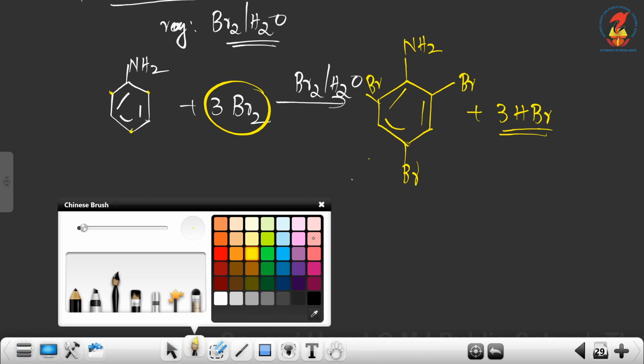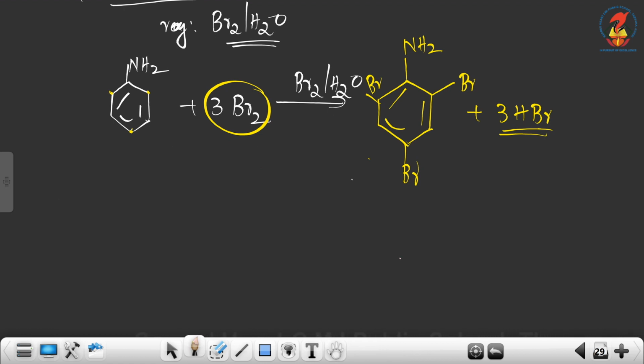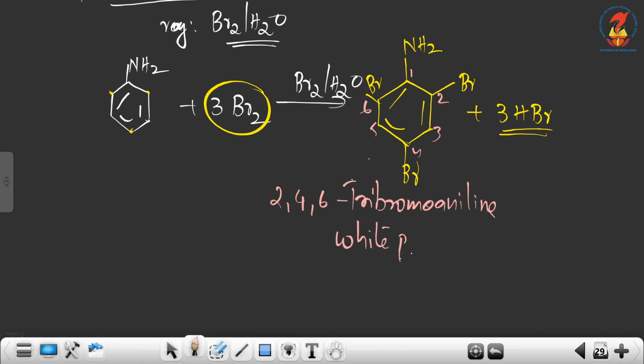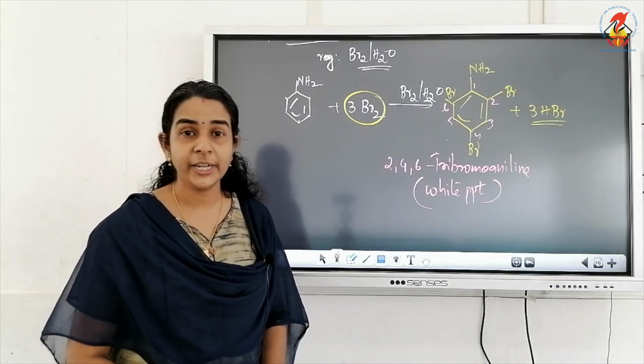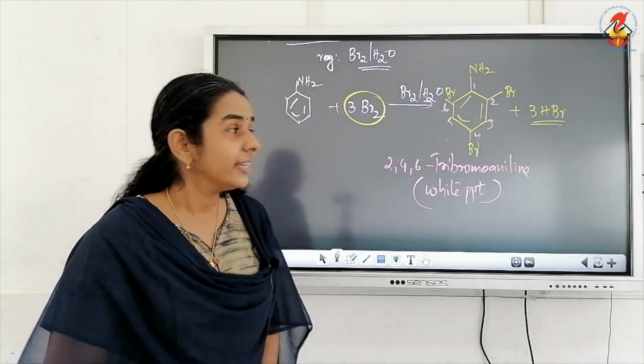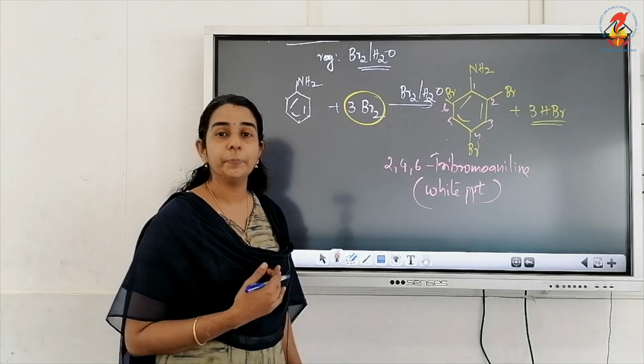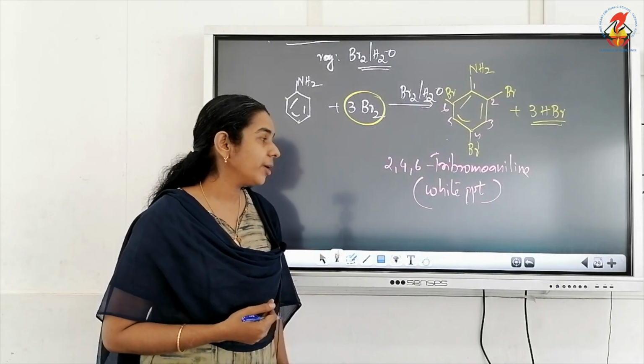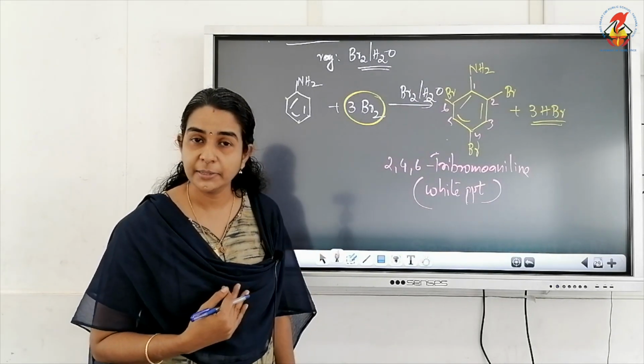What is the tribromo derivative name here? It is 2,4,6 tribromoaniline, and it is actually a white precipitate. So aniline on direct bromination gives only the tri-substituted product, that is 2,4,6 tribromoaniline, which is a white precipitate.